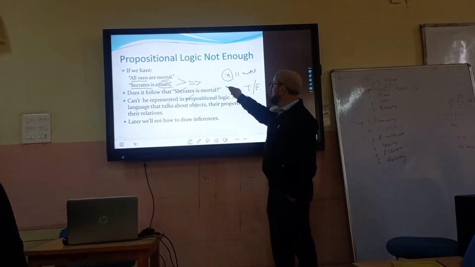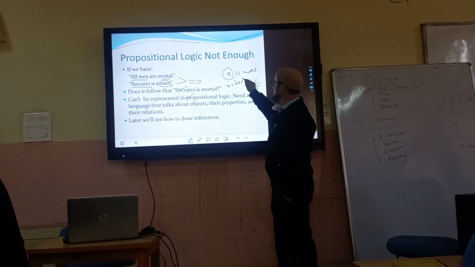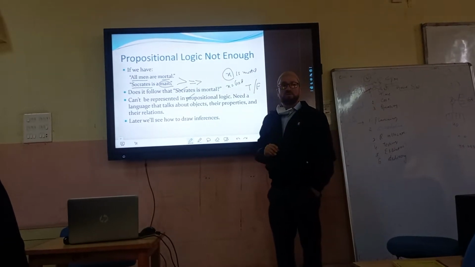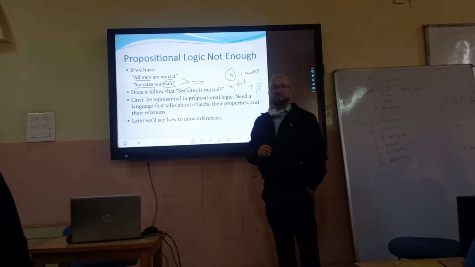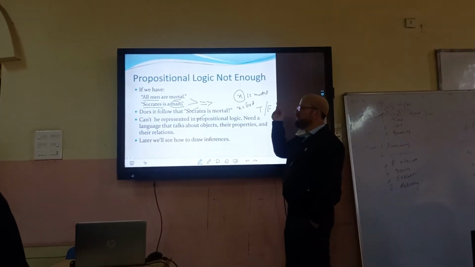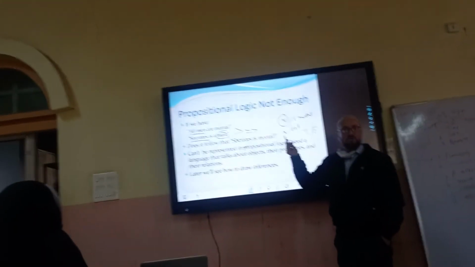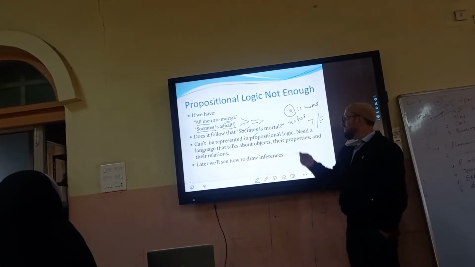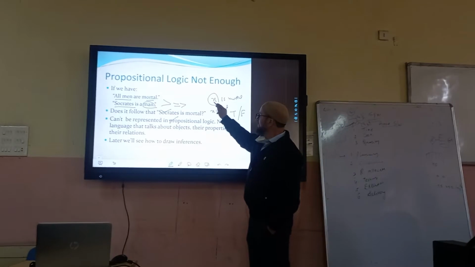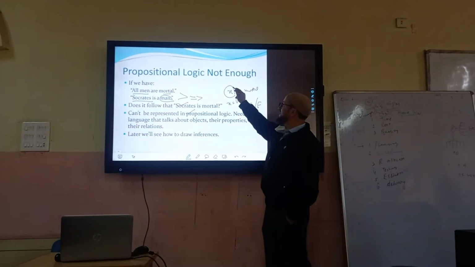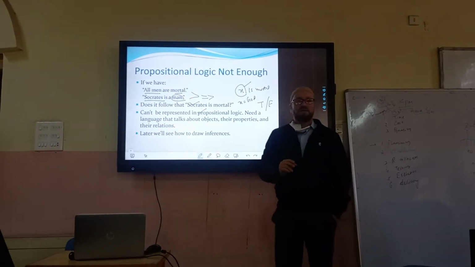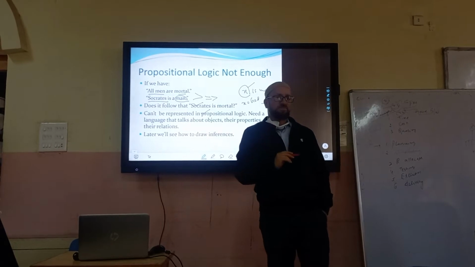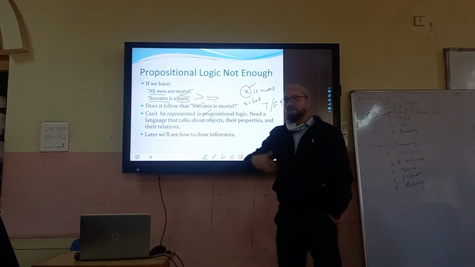I am saying if X equals God, is this true or false now? False. God is not mortal, so it is false. Now this can become a proposition if I say God is mortal. But if I have X is mortal while X is an unknown entity, then it is not a proposition. Right? So we need something else.